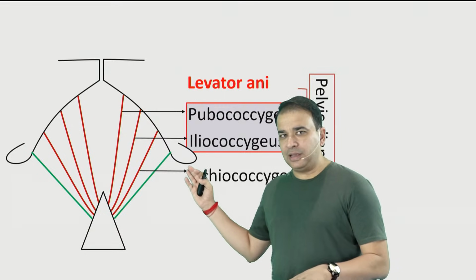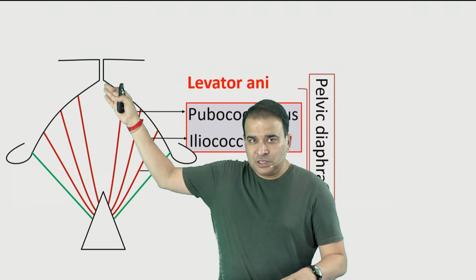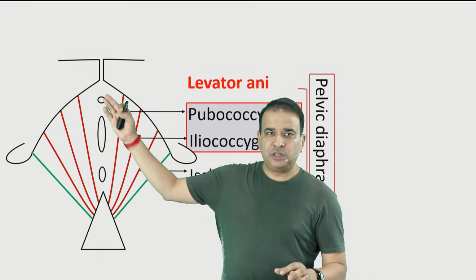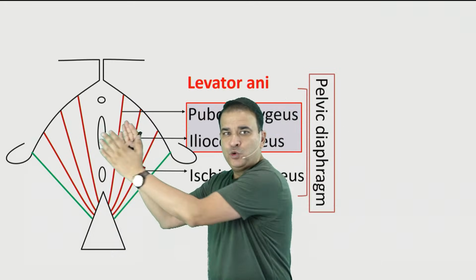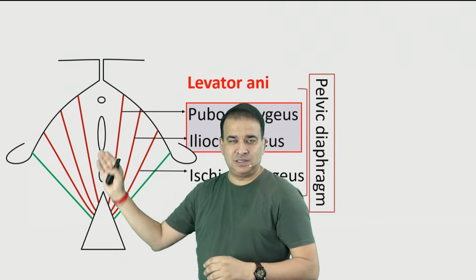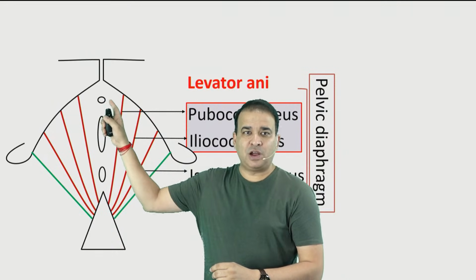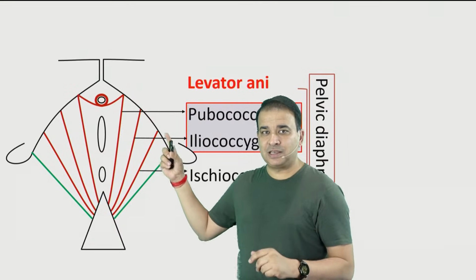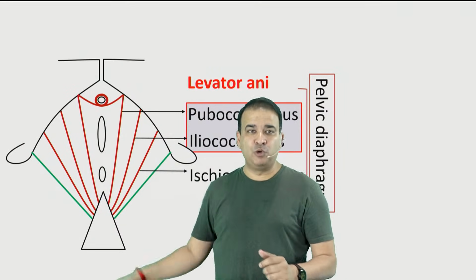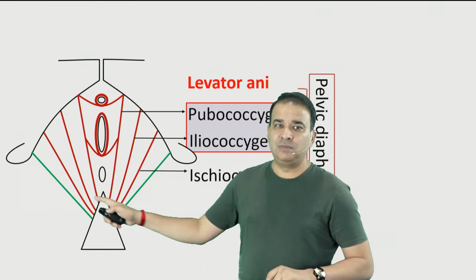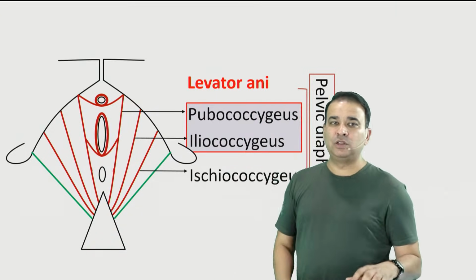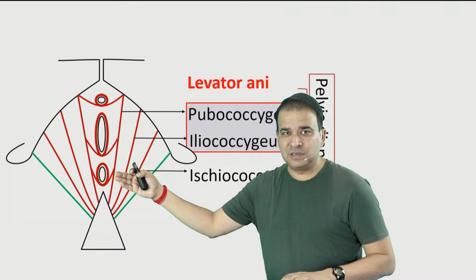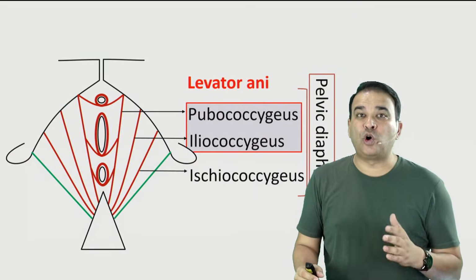Moreover, if you look at the innermost muscle here, the pubococcygeus muscle, it must be close to all the openings there. Let's say this is a section of the female perineum, with openings for the urethra, vagina and rectum. It's the pubococcygeus muscle which will form the surrounding of these openings. So we have a muscle encircling the urethra called the pubourethralis. That's an extension of pubococcygeus. Then we have a muscle called the pubovaginalis, which covers the vaginal wall. And similarly, we have a muscle covering the rectum, called the puborectalis.